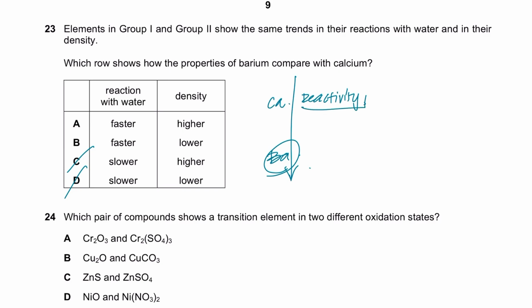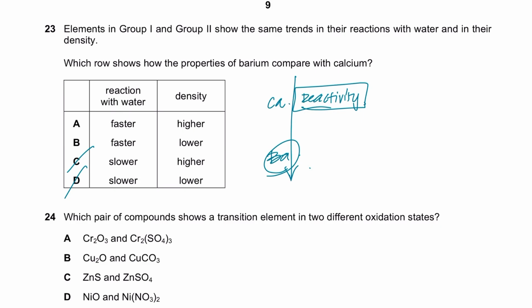And why does the reactivity increase? I've explained this in quite a lot of detail. You studied this in AS2, so I'm not going to go into it. It's a very simple concept, right? It depends on the gain and loss of electrons, and the size of the atoms.